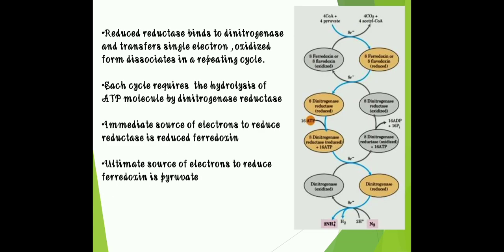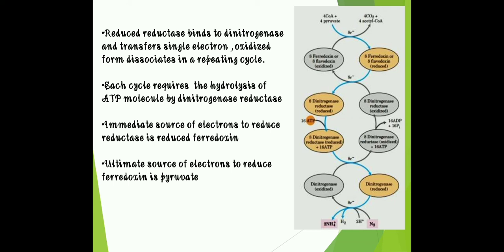We'll see in this pathway. Reduced reductase binds to dinitrogenase and transfers a single electron, and the oxidized form dissociates, repeating the cycle. This is the repeating cycle you'll see here. Each cycle requires the hydrolysis of an ATP molecule by dinitrogenase reductase. The immediate source of electrons to reduce reductase is reduced ferredoxin. The ultimate source of electrons to reduce ferredoxin is pyruvate.